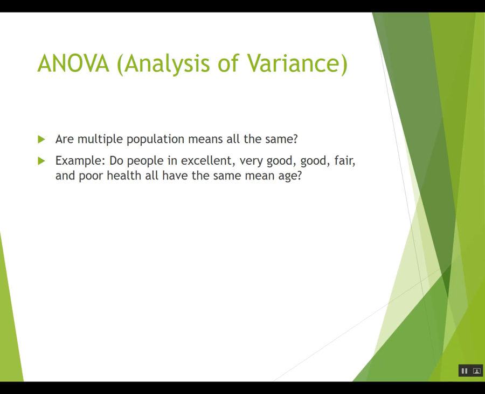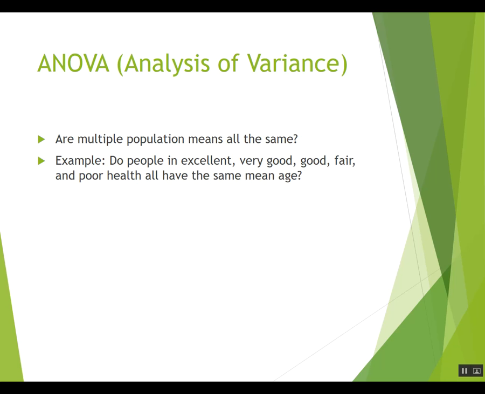With analysis of variance, we ask whether multiple population means are all the same. So you can imagine doing agricultural research and wanting to know whether no fertilizer, 20 pounds an acre, 50 pounds an acre, 100 pounds an acre had different yields of corn in bushels per acre.